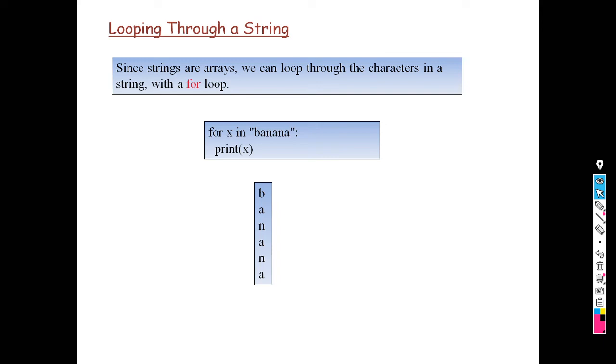If we want to enter some string and someone says that you can check for how many capital letters are there, how many small letters are there, how many spaces are there, how many special symbols are there. So we can do like this also. Okay, so many types of programming we can do with the help of this for loop. So this is the looping through a string. Okay, so we will see these programs in the next week, how we can do this one.